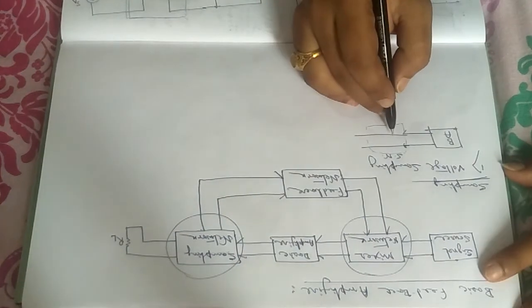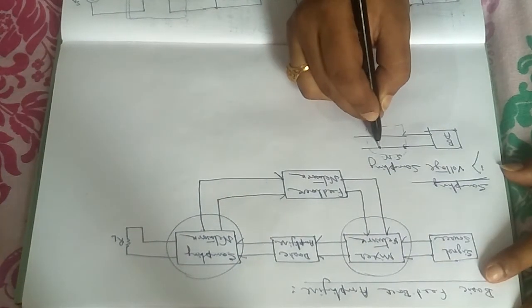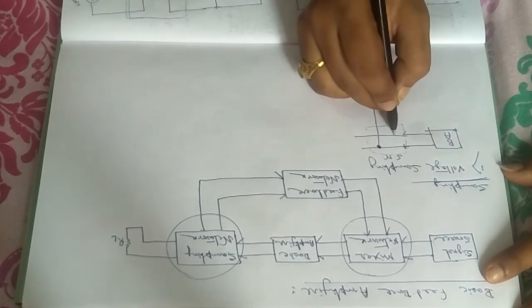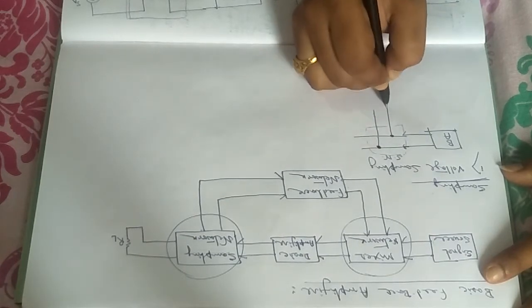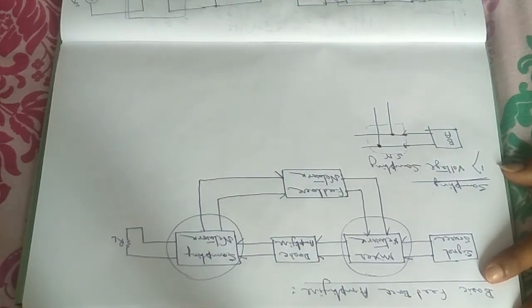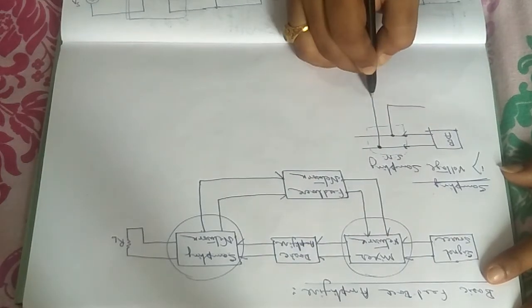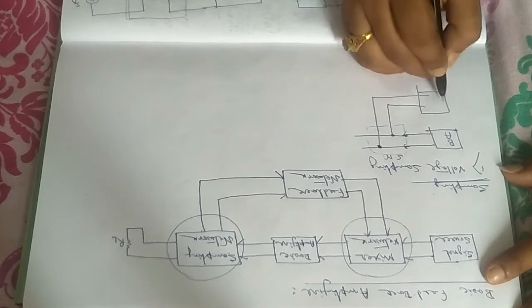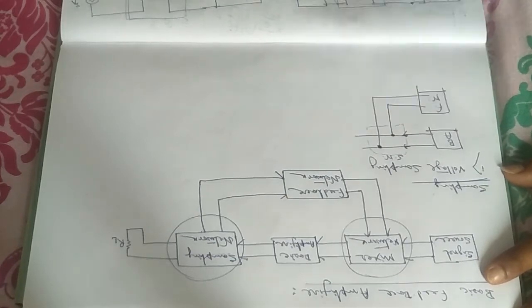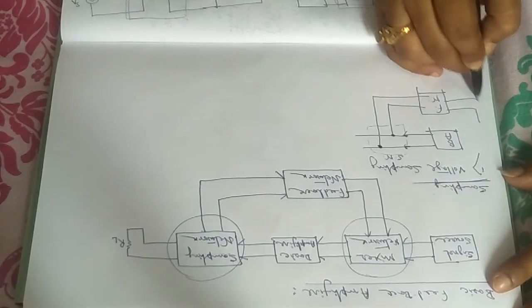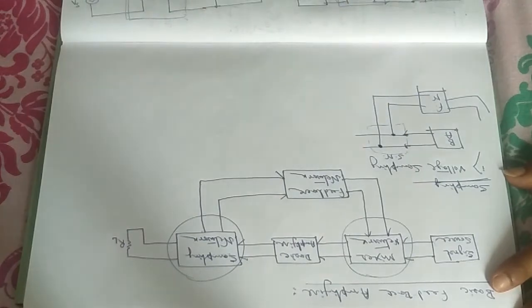So for voltage sampling, the connection will be like that. From this point one connection downwards, from this point another connection downwards, and you are going to feed it in the feedback network. Then this part will go again to the mixer device.